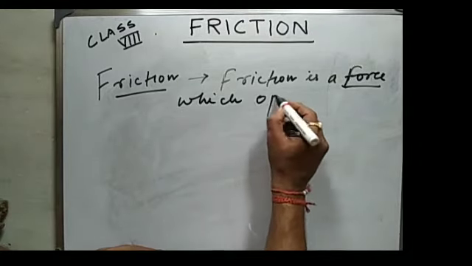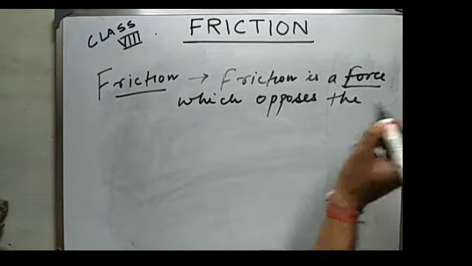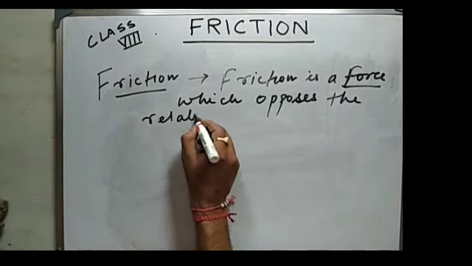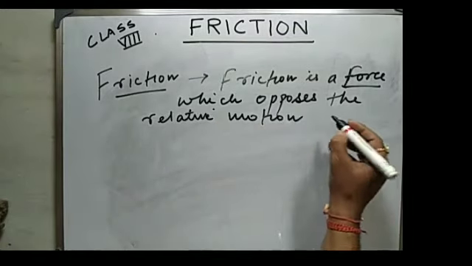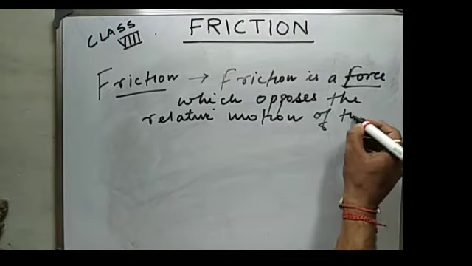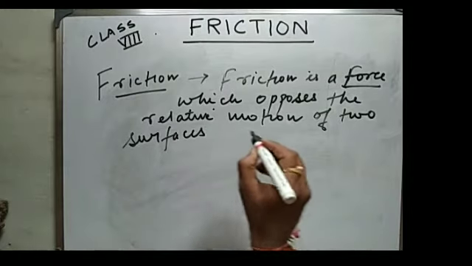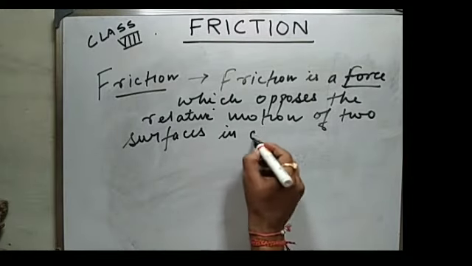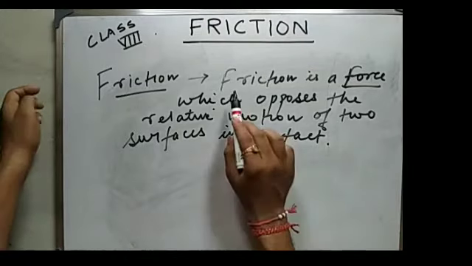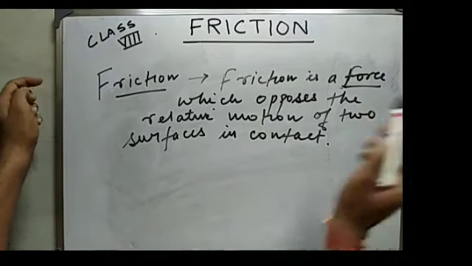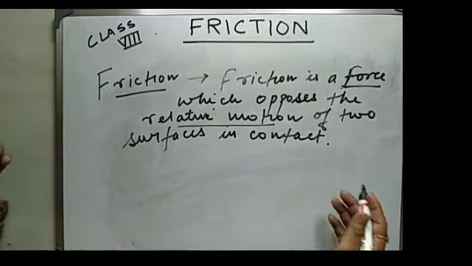which opposes the relative motion of two surfaces in contact. What is this? Friction is a force. Basically, it's a force which opposes the relative motion of two surfaces in contact.